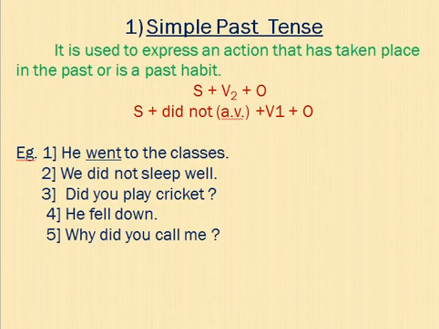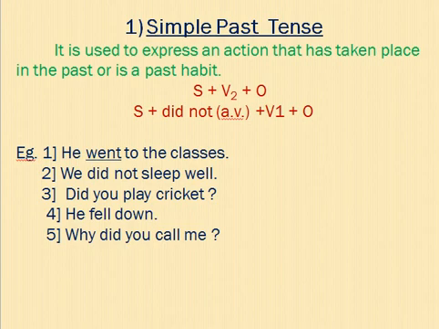See the example. He went to the classes. It is an affirmative sentence. We use V2, the past verb. He went to the classes. Identification, second thing, if anyone is saying it, it is indicating the past habit. But remember one thing, whenever the past verb is there, you have to understand that it is the simple past tense.